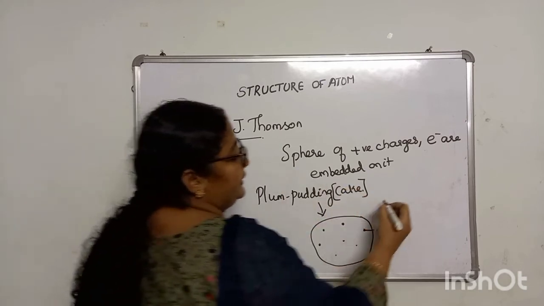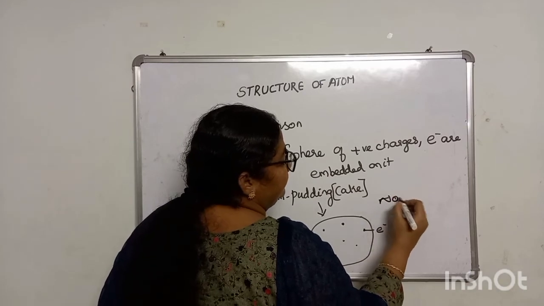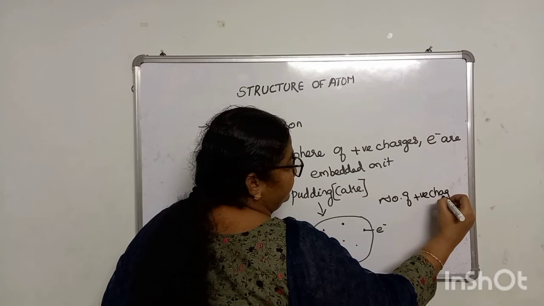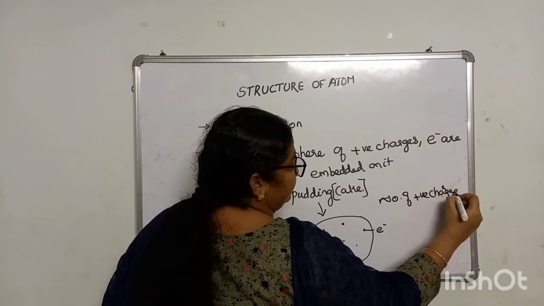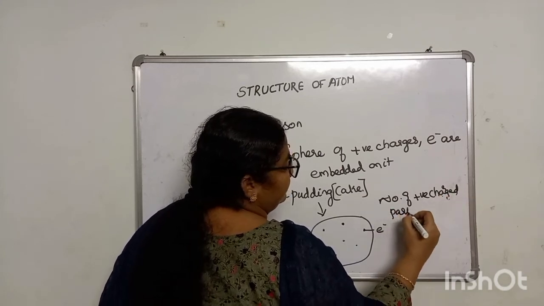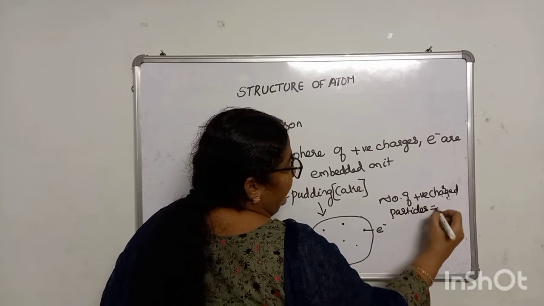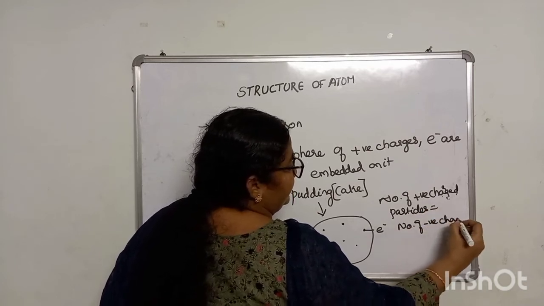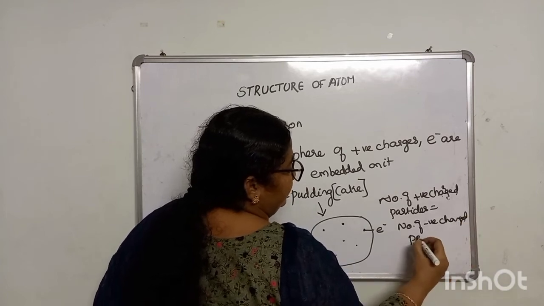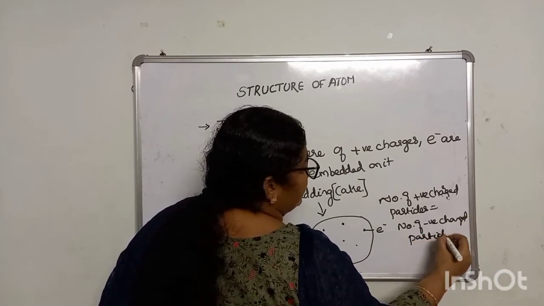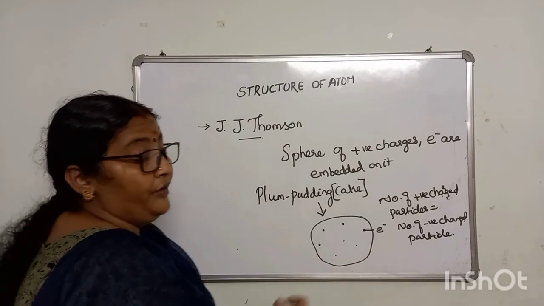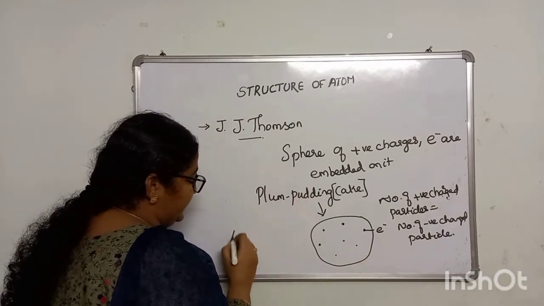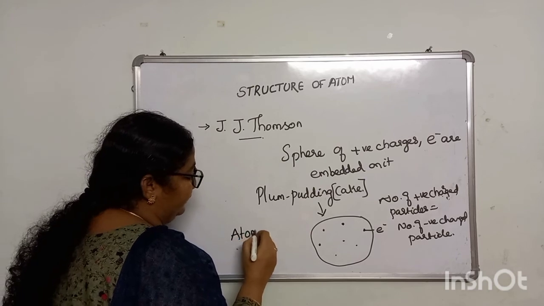So in this he said that the number of positively charged particles is equal to the number of negatively charged particles. That means the number of protons and the number of electrons are equal, and the atom is electrically neutral.